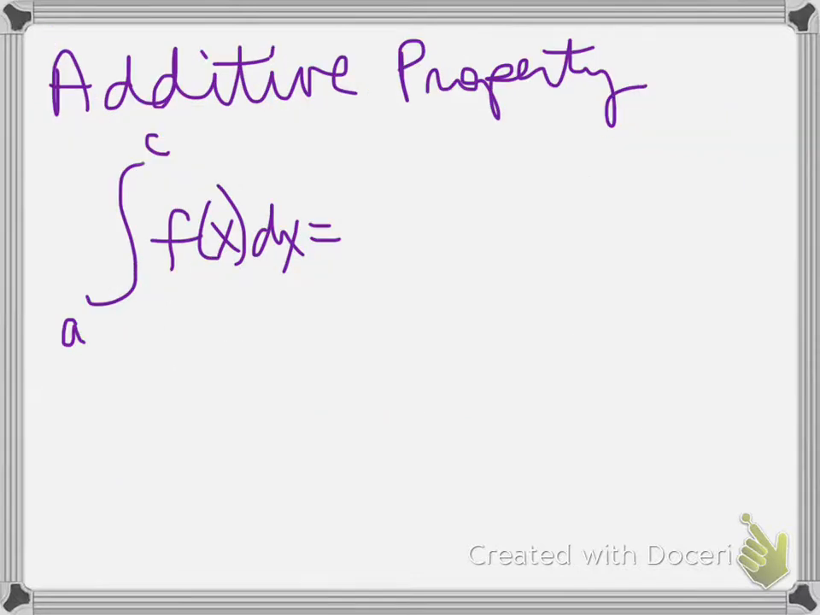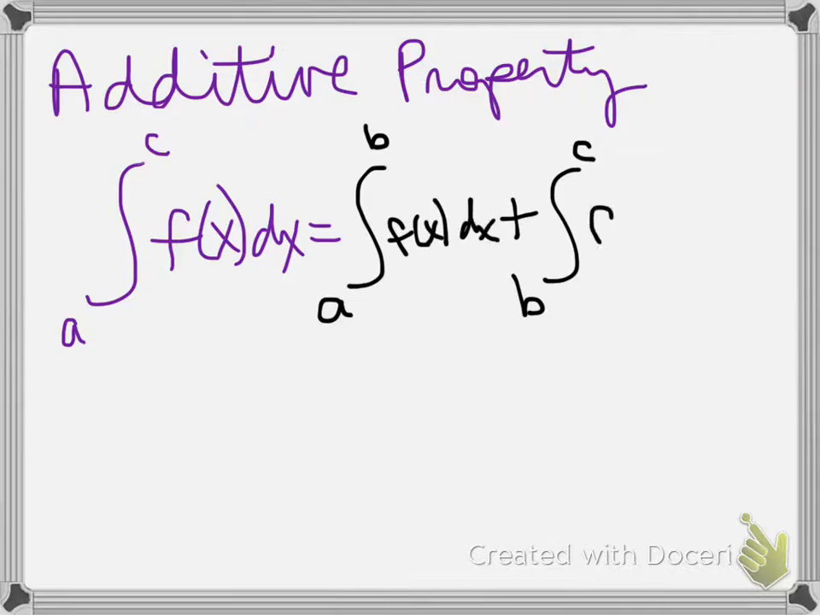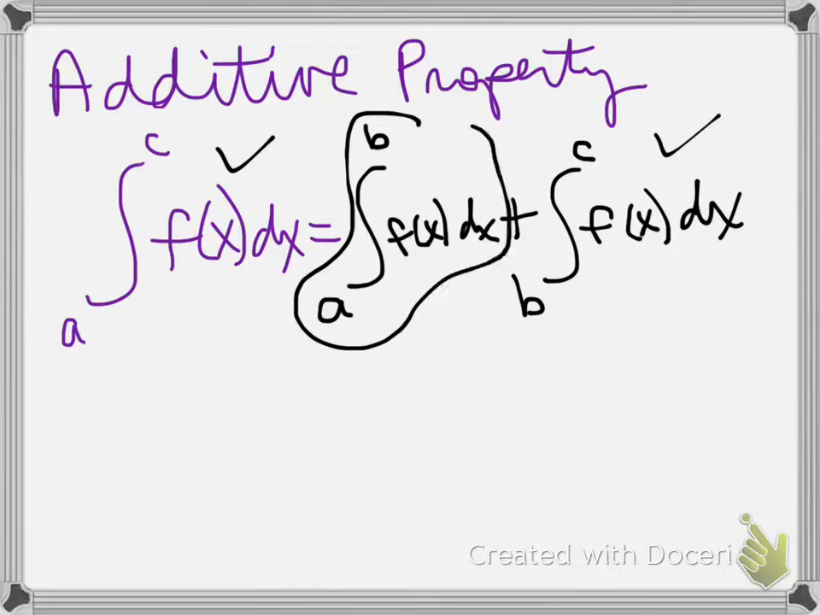Alright, the additive property of integration is probably the most important property. It says if I have an integral from A to C, I can break it into two integrals from A to B and B to C. Now, that's important because sometimes we may know this part and may know this part, but we need to discover this part. So if we use this property, we can plug in the parts we know, and since it's an equation, we can solve for the parts that we don't know. So if we have an interval from A to C, we can break it up into two intervals, as long as B is between A and C.